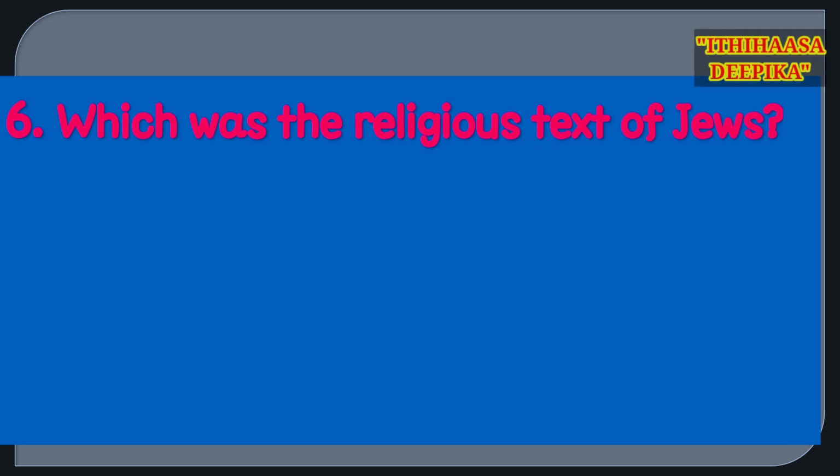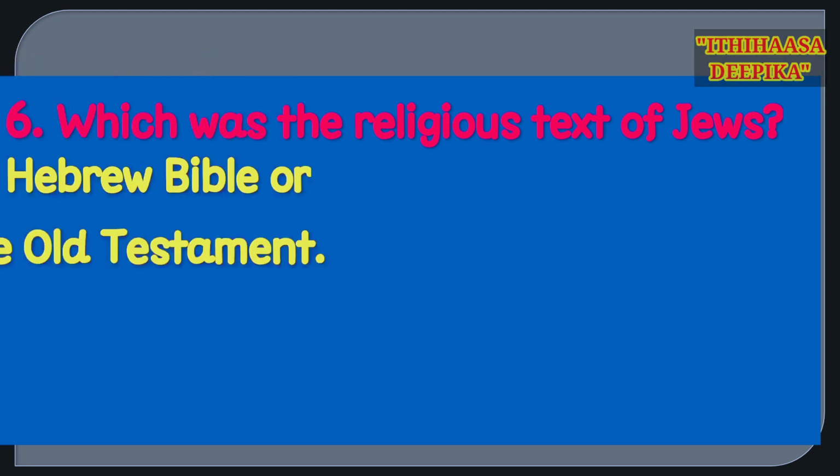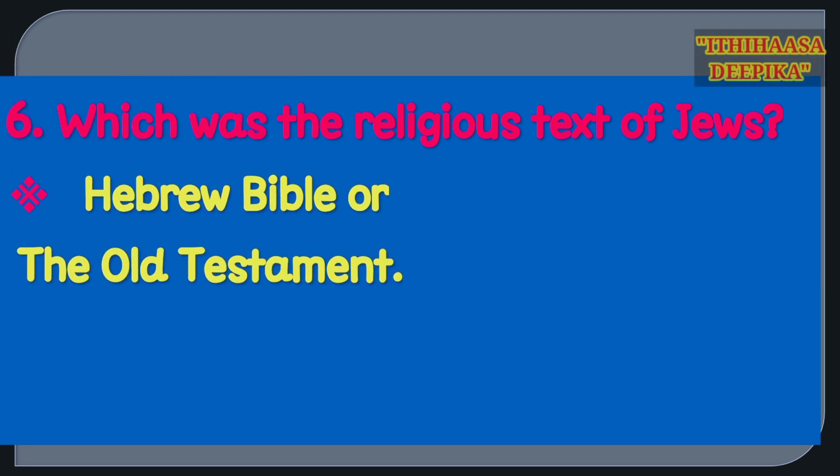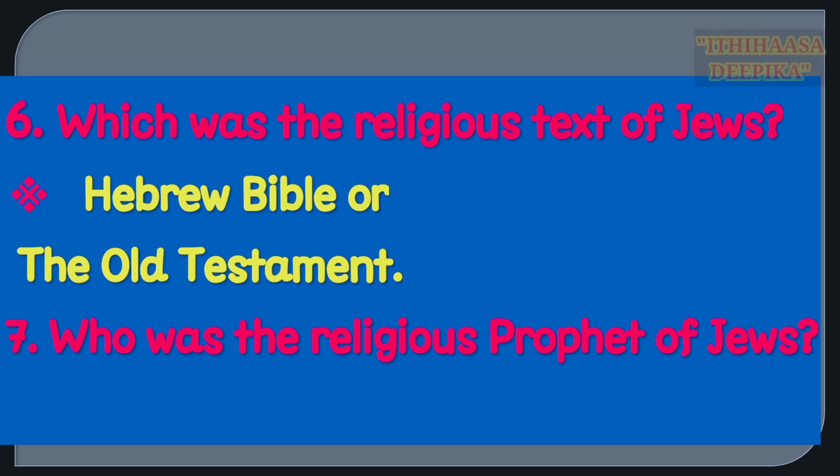Question number 6. Which was the religious text of Jews? Hebrew Bible or the Old Testament was the religious text of Jews. Question number 7. Who was the religious prophet of Jews? Moses was the religious prophet of Jews. The answer is Moses.